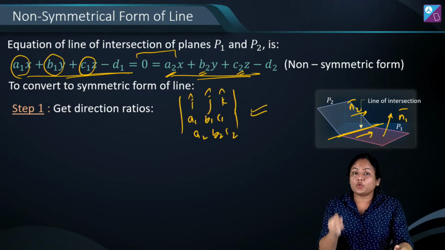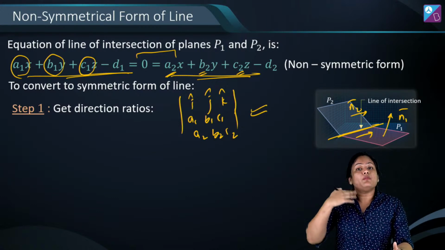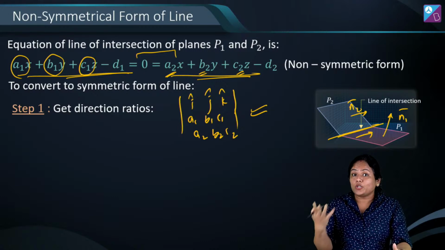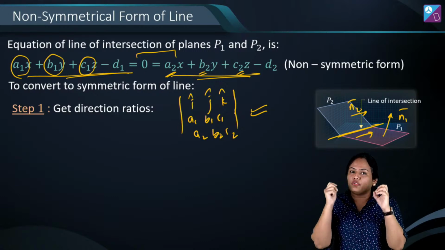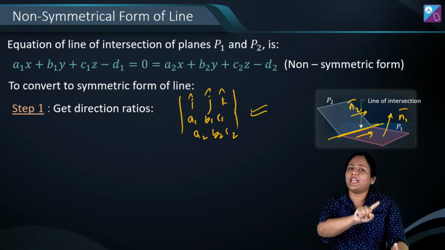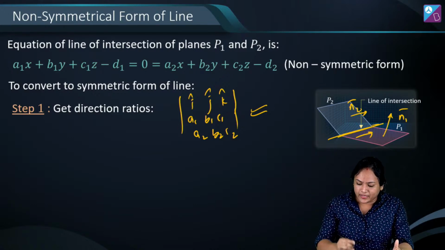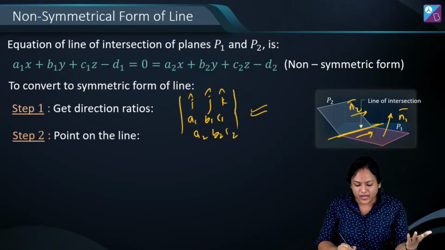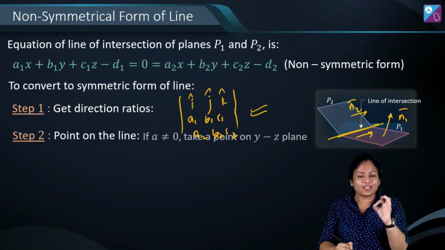So from here you are going to get the parallel vector or DR. And what about the point? We need a point also. So what you generally do is, for a point in these two planes, you can put one of x, y or z as 0. Let's say if A1, the x component, is non-zero,